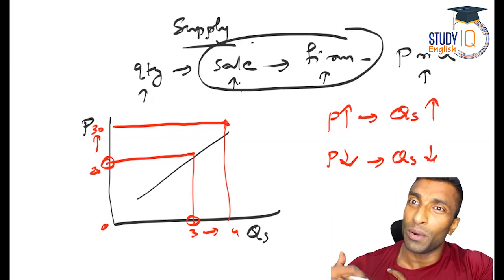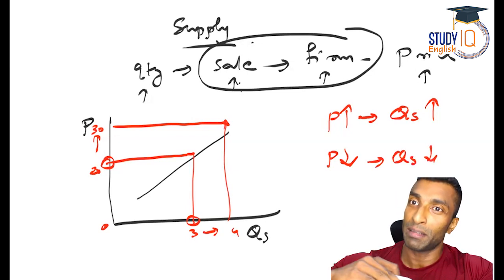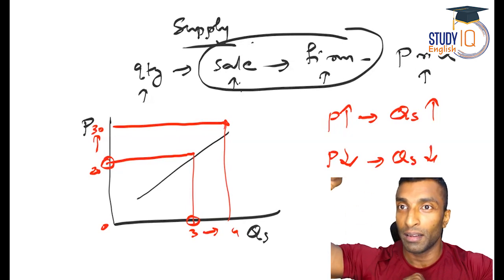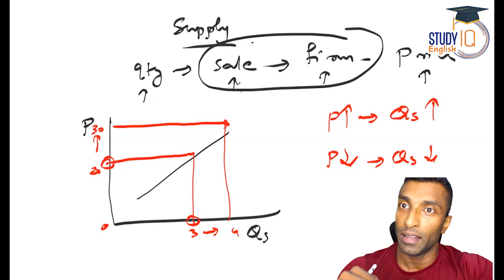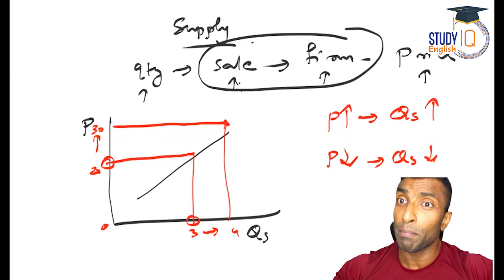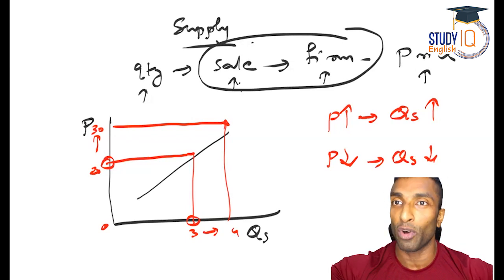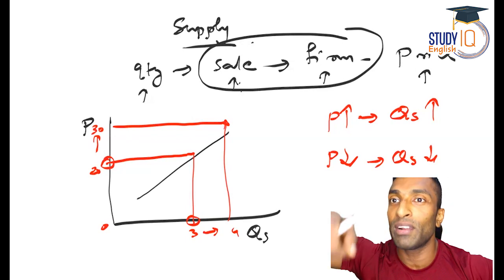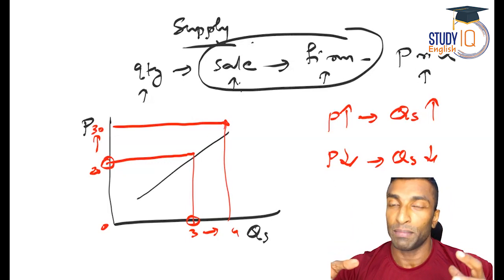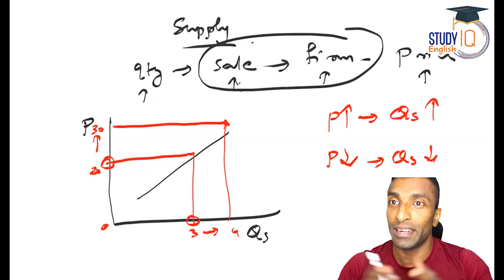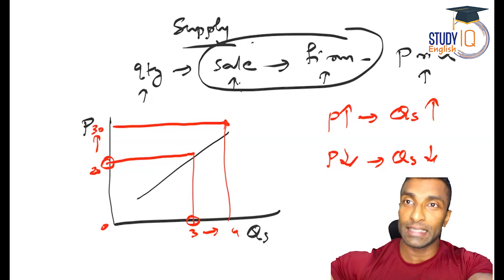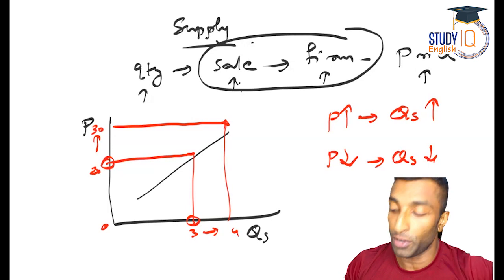And when the supply comes down, automatically after some point of time, there is a market mechanism, which I'm going to discuss. Automatically, the price will go up. Because when the supply comes down, in market, there is no supply, but people are willing to buy. There are some people who have more money and they're willing to pay more money, and automatically the demand will increase and the price will automatically move up. That is what the market mechanism, that is what the invisible hand. It is nobody is fixing the price. It is a market who's fixing the price. I'll discuss that along with equilibrium.